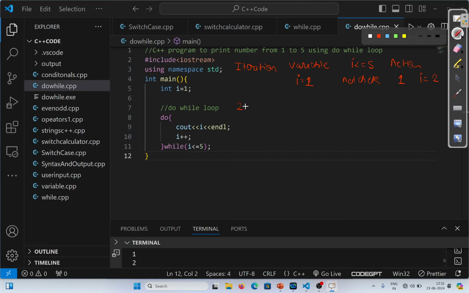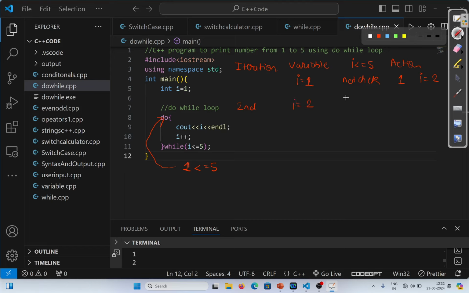Now in the second iteration, it will check for this condition. The value of I is 1, so it will check whether 1 is less than equal to 5 or not. This condition is true. So again the execution will move to the do loop, and again this body will be executed, but this time the value of I is 2.